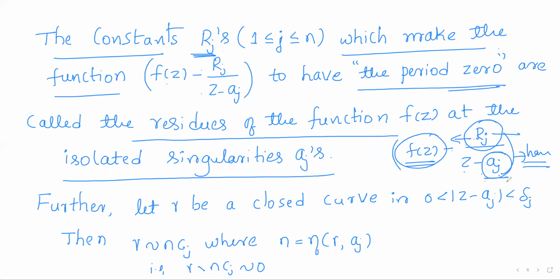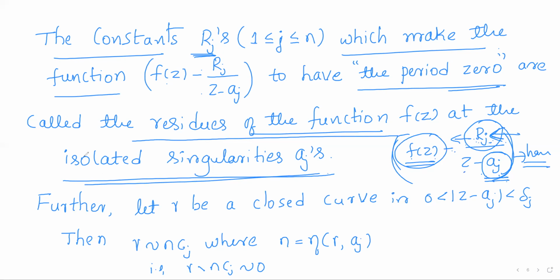So for each isolated singularity aj, we have chosen Rj such that the function has the period 0, and these constants are called residues of the function f of z at the isolated singularities aj.